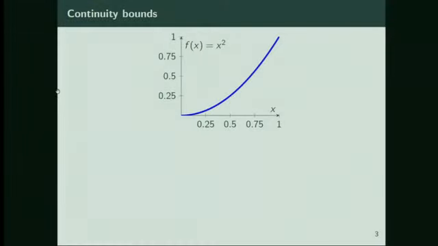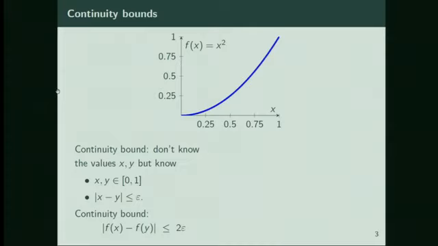So the other element of the title of my talk is continuity bounds. For a very simple example, I'll plot x squared, and I'll consider continuity bounds. We probably all know what continuous means: if two input points are close together, two output points are close together. But we're interested in a very particular thing here. For a continuity bound, we imagine we don't know the values of x or y. We just know they're in the interval [0, 1], and they're within epsilon of each other. A continuity bound tells us that |f(x) - f(y)| is less than 2 epsilon. Of course, this is the definition of continuity, but we care about the fact that it's actually 2 epsilon because we might need to use this number in some sort of application. So it's not just a limit.